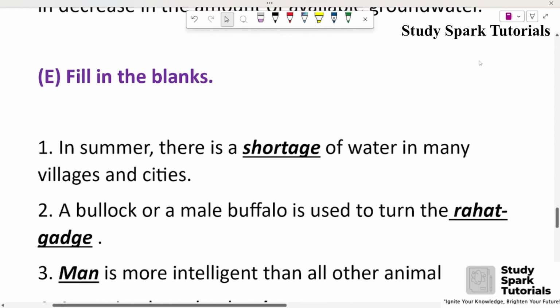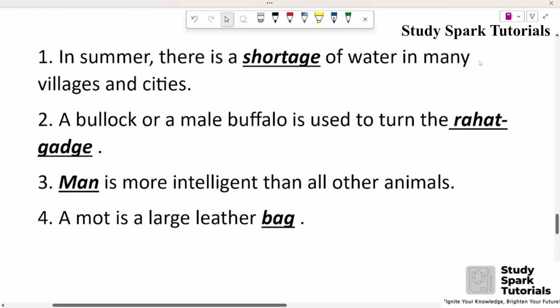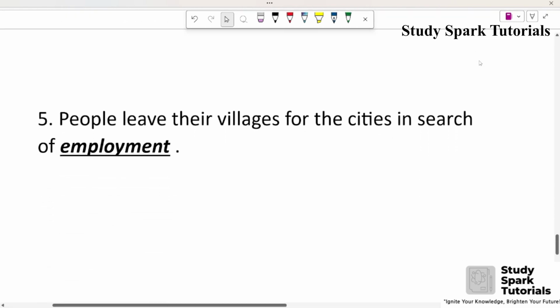E. Fill in the blanks. First, in summer, there is a shortage of water in many villages and cities. Second, a bullock or a male buffalo is used to turn the rahat gadge. Third, man is more intelligent than all other animals. Fourth, a mot is a large leather bag. Fifth, people leave their villages for the cities in search of employment.